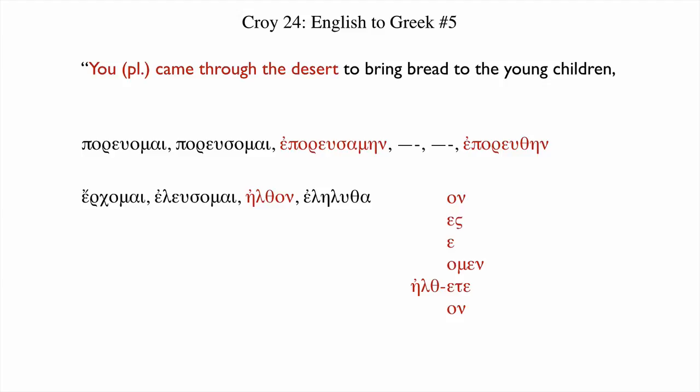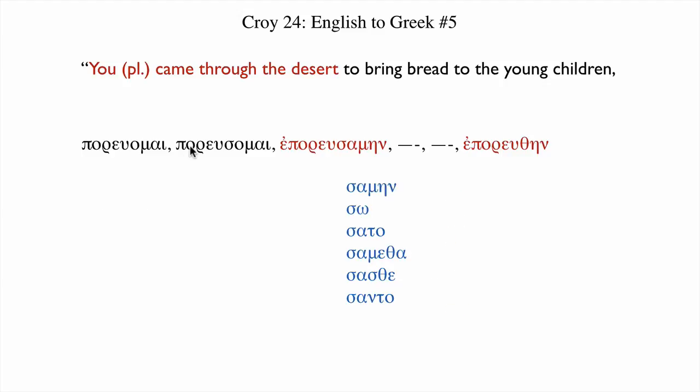That'll work fine. Just for practice while we're here, let's look at this other verb, poruomai, porusomai, eporusamein. This is a deponent verb, which means it uses middle passive endings throughout. Here's a little question to ponder. The third principal part gives us the aorist middle. The sixth principal part gives us the aorist passive. What will the difference be for a deponent verb? The answer is none at all.